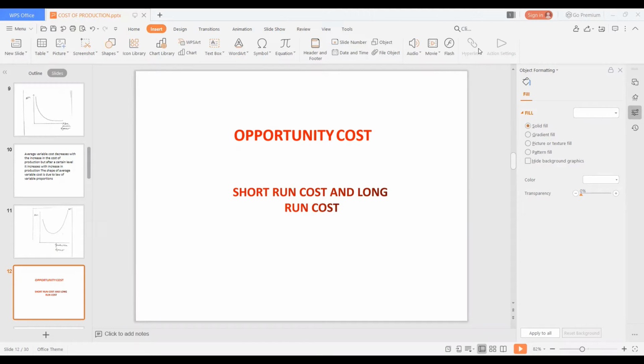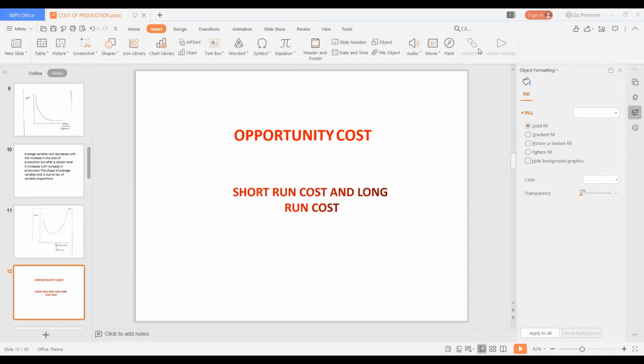In the last class, I discussed the three types of total cost: total fixed cost, total variable cost and total cost. And the average costs: average fixed cost, average variable cost and average cost. And their shapes. Now, I would like to discuss some other types of cost like opportunity cost, short run cost and long run cost.